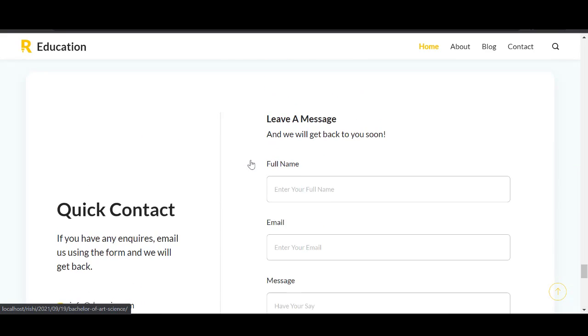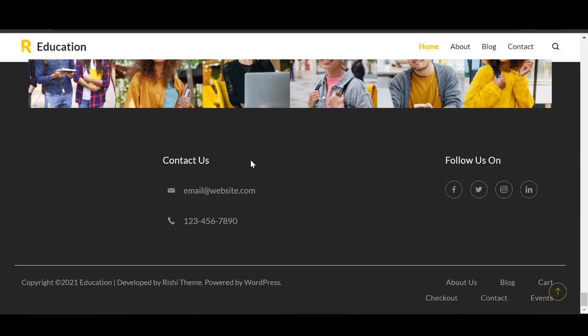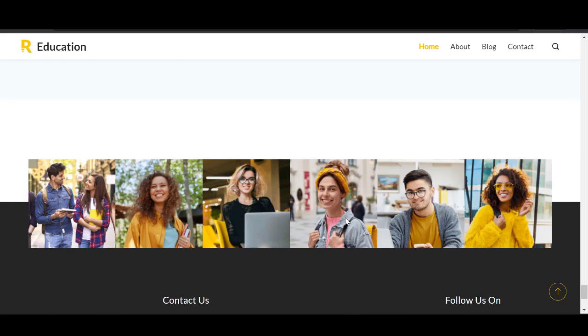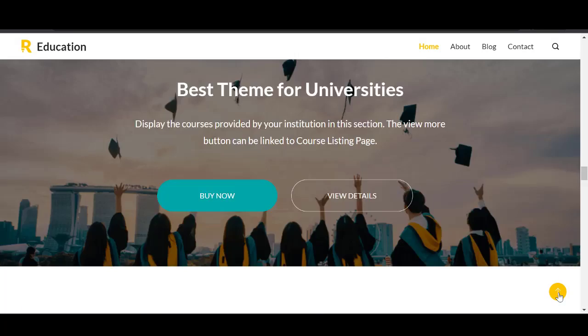So you can also see, you can still contact them over here, and then you have a good and wonderful looking footer with all the images of their team members allocated there. So you also have a contact where you can contact through email, contact through their number. You have over here the copyright stuff, and you have their social media icons, and then you also have one of the footer themes which have been designed. So you can click here and it will take you to the top.